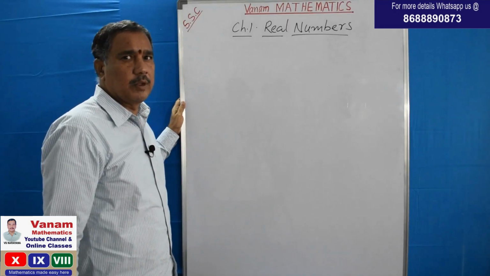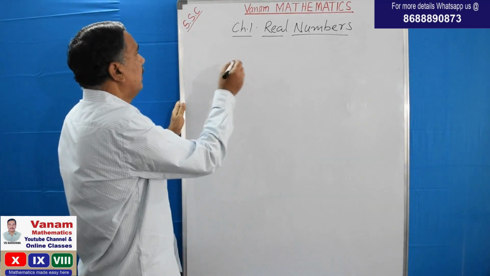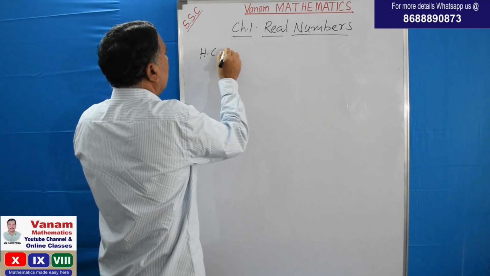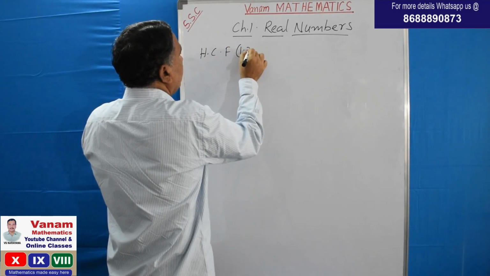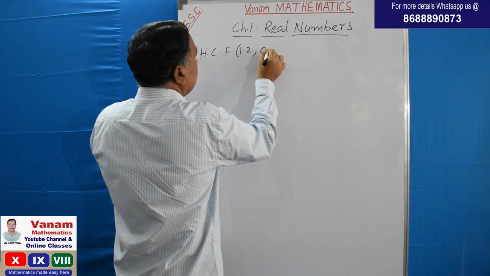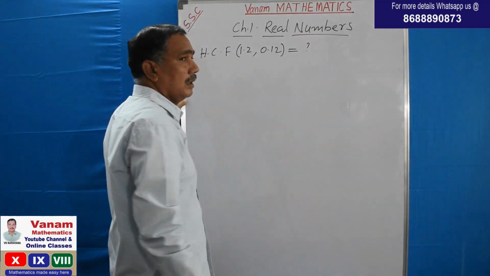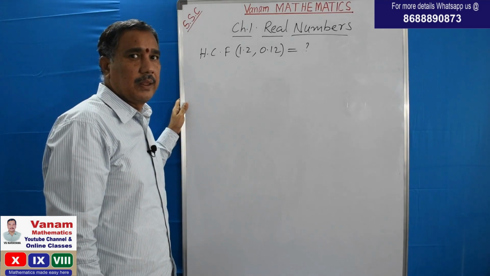So let us do one problem from the textbook. Find the HCF of 1.2 and 0.12. In the textbook it is given in Think and Discuss.